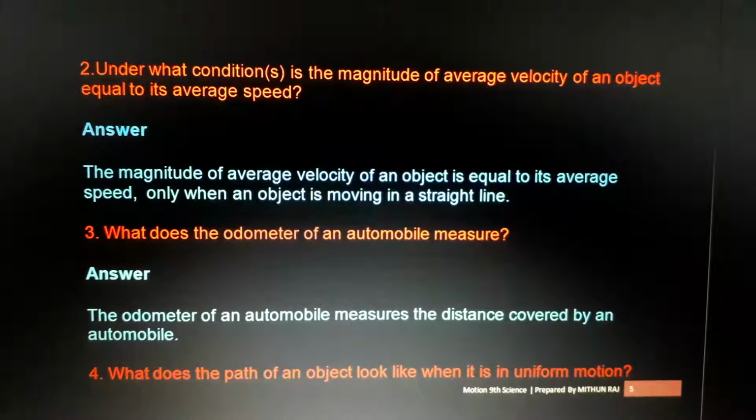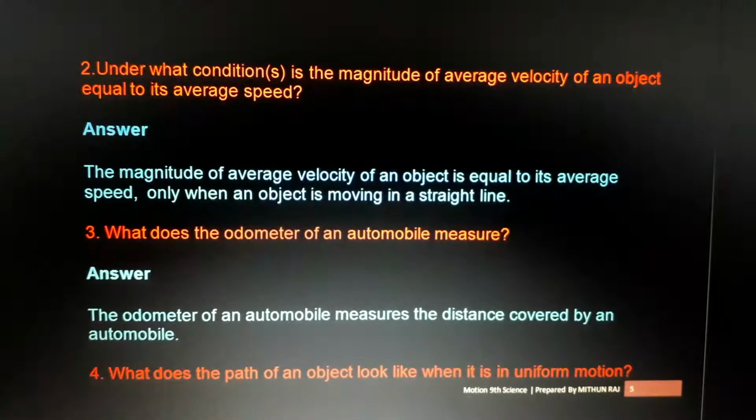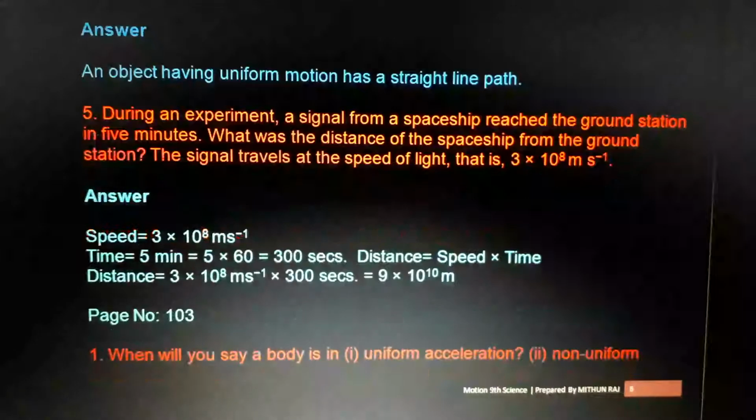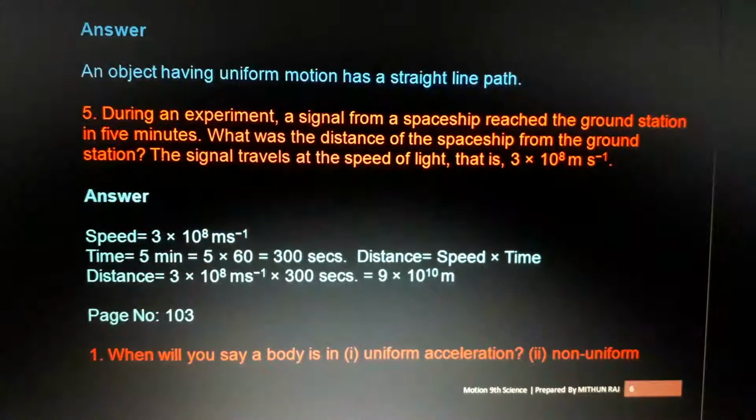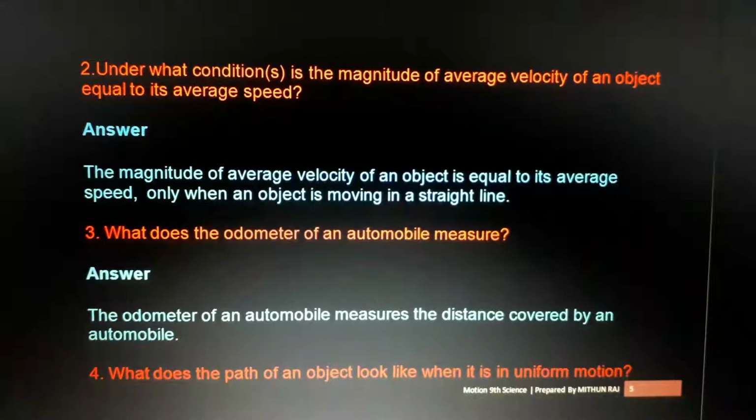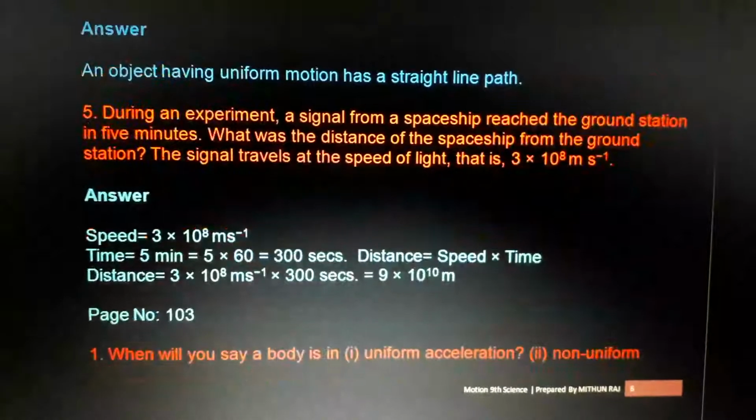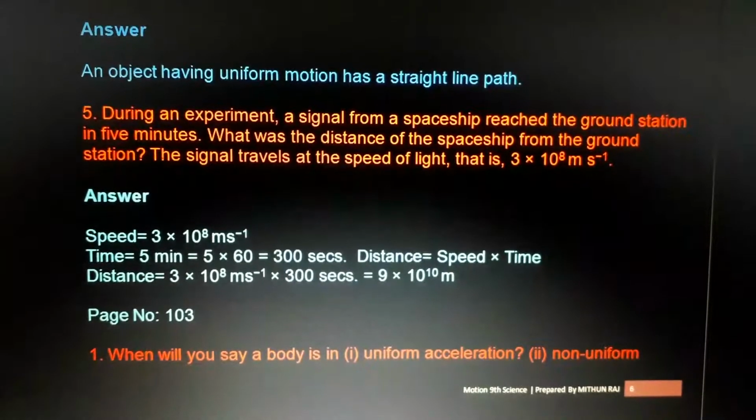What does the path of an object look like when it is in uniform motion? When it is in uniform motion, how is the path? Yeah, it's a simple question: a straight line. Okay, another question I posted yesterday.